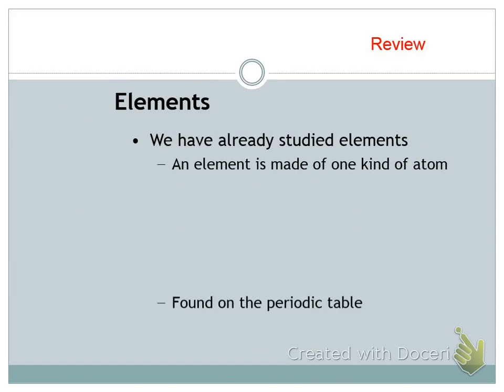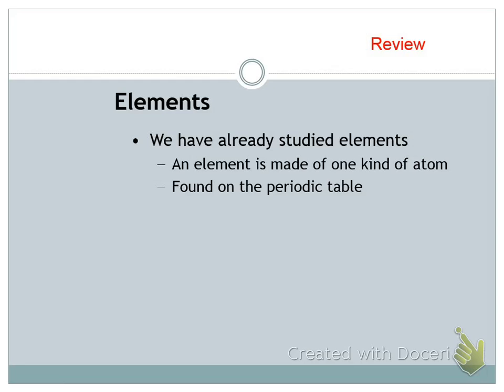We know that an element is made of only one kind of atom. They're found on the periodic table. There are 118. And here are just some of the examples: iron, oxygen, lithium, and boron.